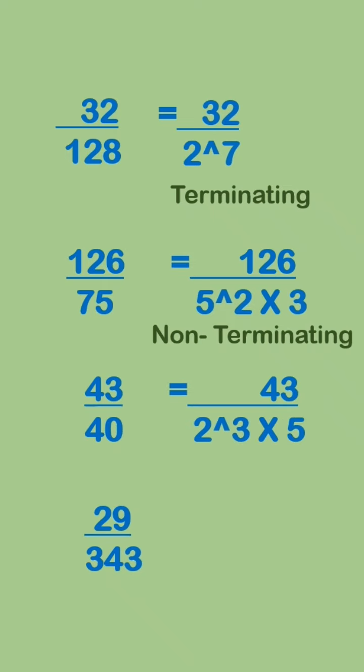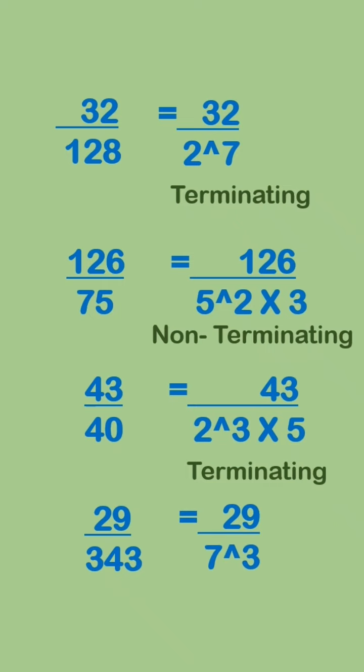In the third one, if you look carefully, it is 2 to the power of 3 multiplied by 5. So it is a multiple of 2 and 5. So it will have terminating decimal. Last one, it can be written as 7 to the power of 3. So last में it is a multiple of 7. So we'll say that this fraction will have non-terminating decimal.